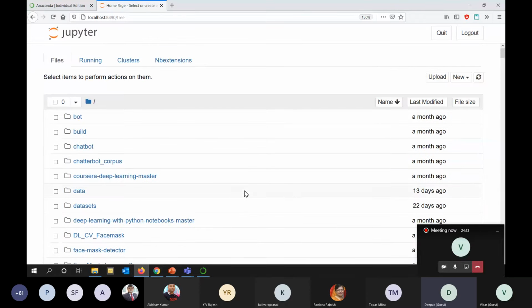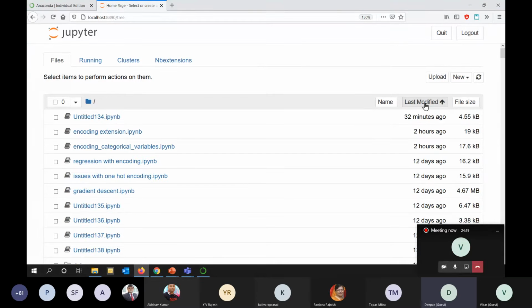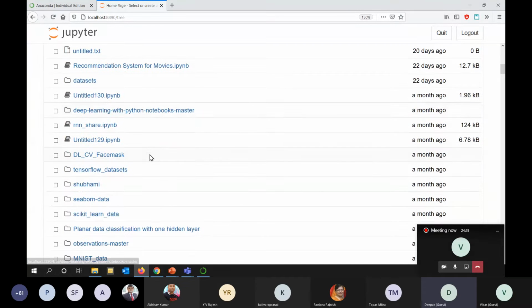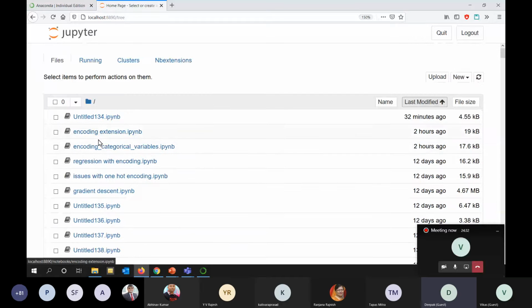It's like a file browser. The file browser is shown, and a lot of different codes which I have done. I've written around 200 odd codes in this, so it's showing all the codes. The named codes are like encoding, regression, and different things. Some are unnamed, untitled, like this Untitled 134, which we discussed in the last session.